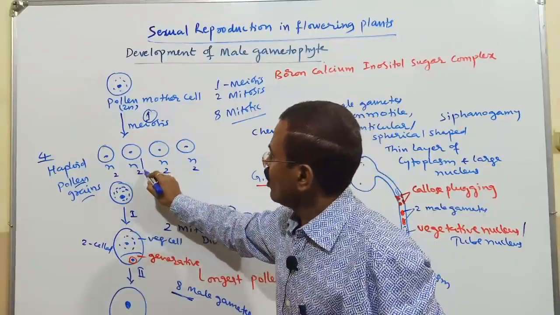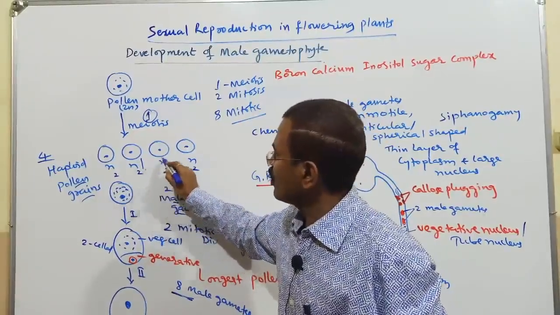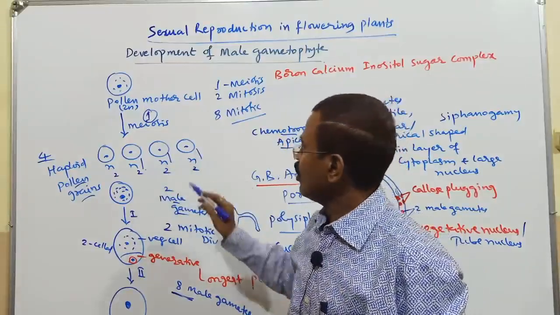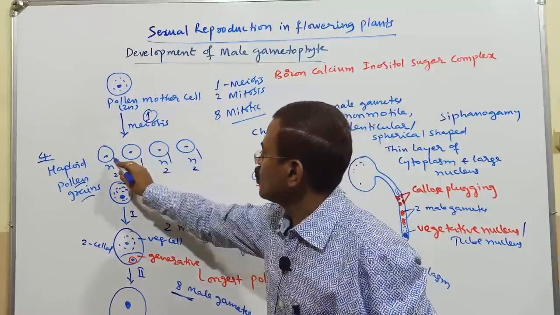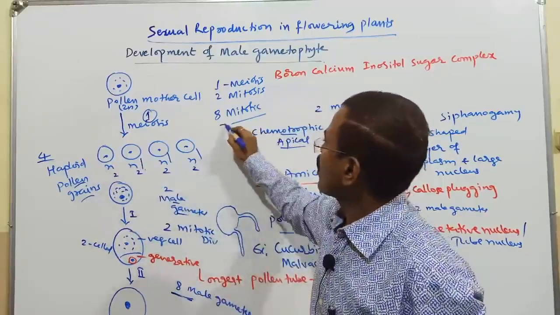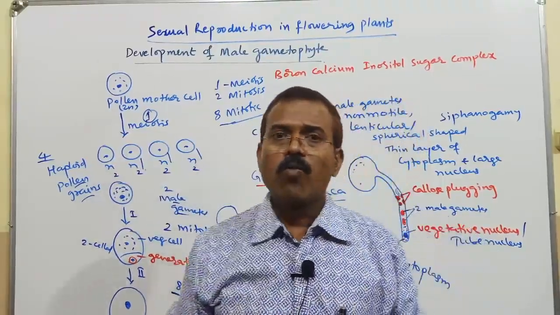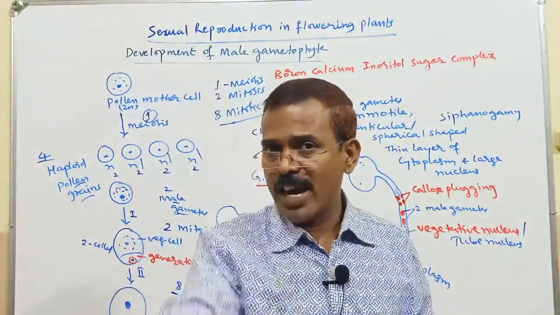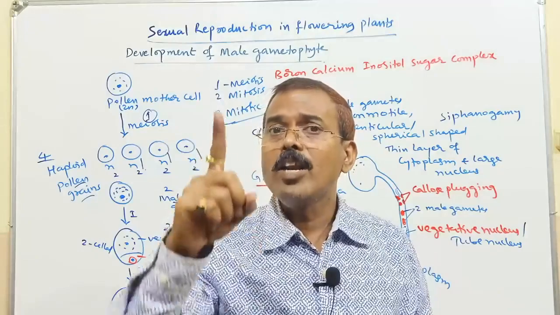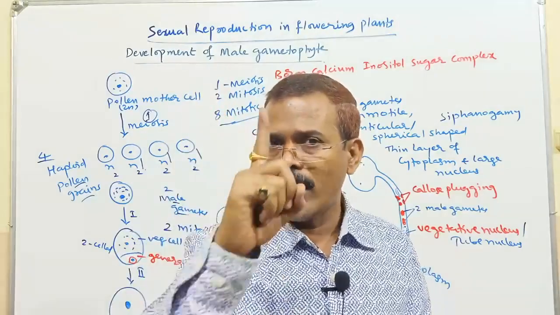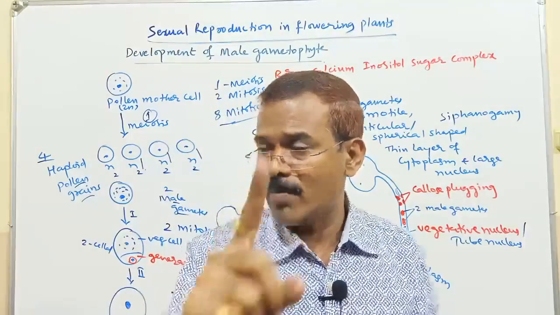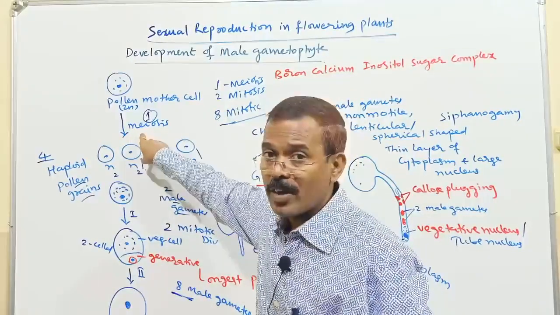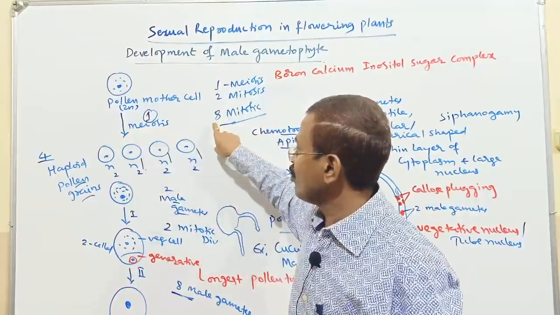So this will carry out 2 mitotic divisions, this will carry out 2, this will carry out 2. So 2, 2, 2, 2. So total 8 mitotic divisions. Remember, to form 8 male gametes from 1 pollen mother cell, 1 meiosis, keep it in mind, only 1 meiosis. And total how many mitotic divisions? 8 mitotic divisions are required.